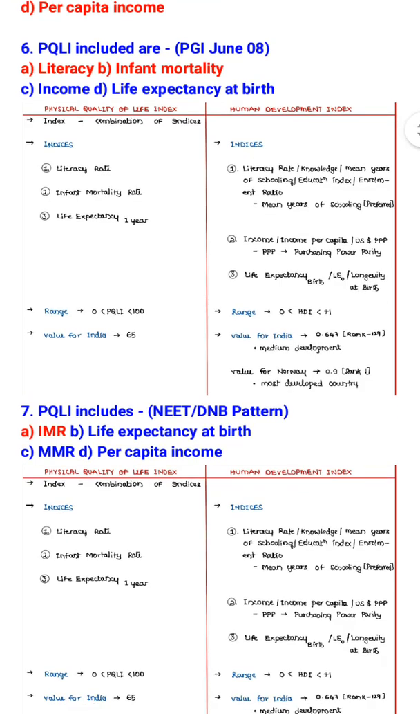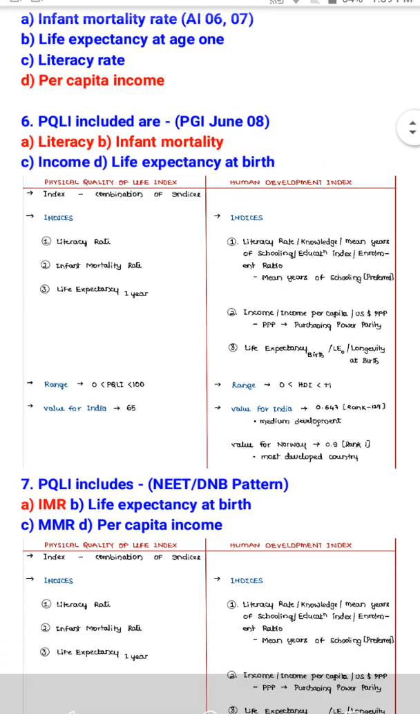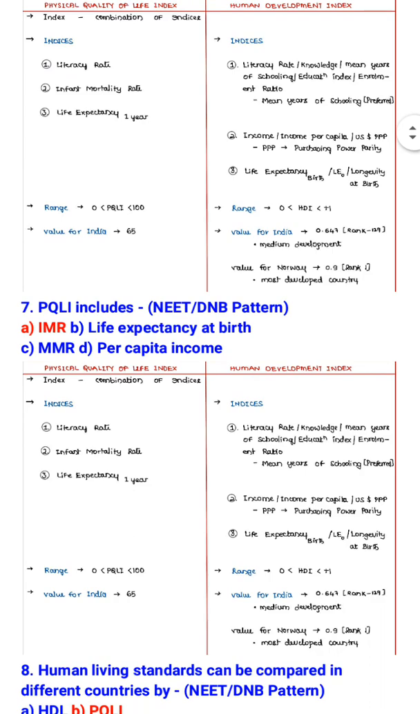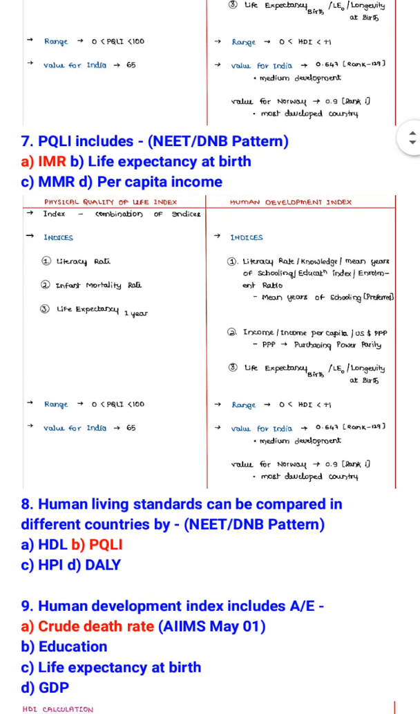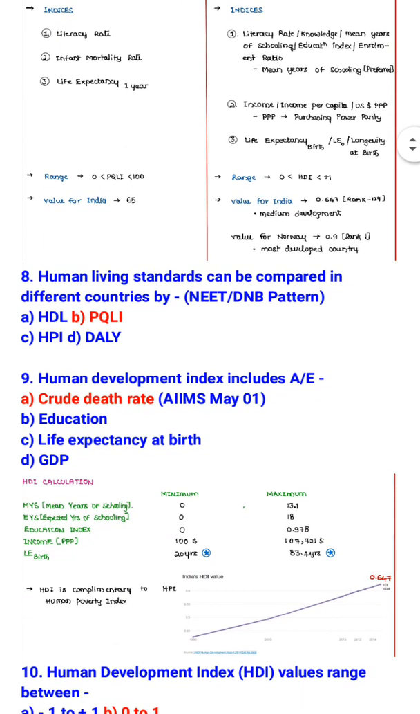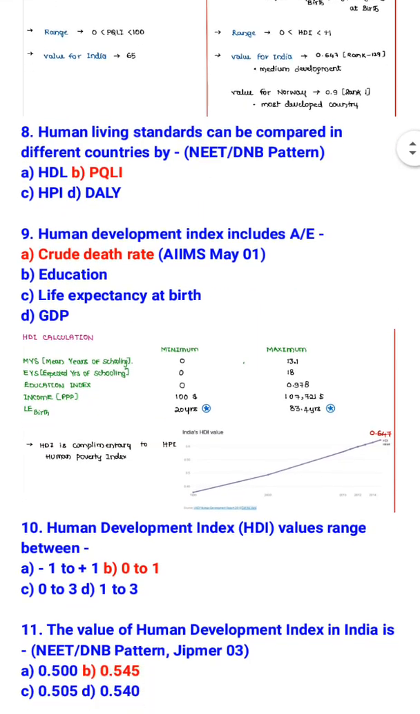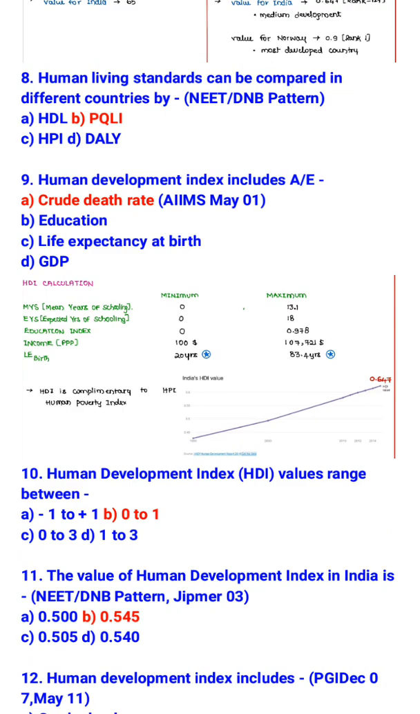Income is not included and life expectancy at birth is not included, but while life expectancy at age 1 is included. PQLI includes IMR, infant mortality rate. Human living standards can be compared in different countries by PQLI, that is physical quality of life index. Human development index includes all except, so it does not include crude death rate, while it includes education, life expectancy at birth and GDP.